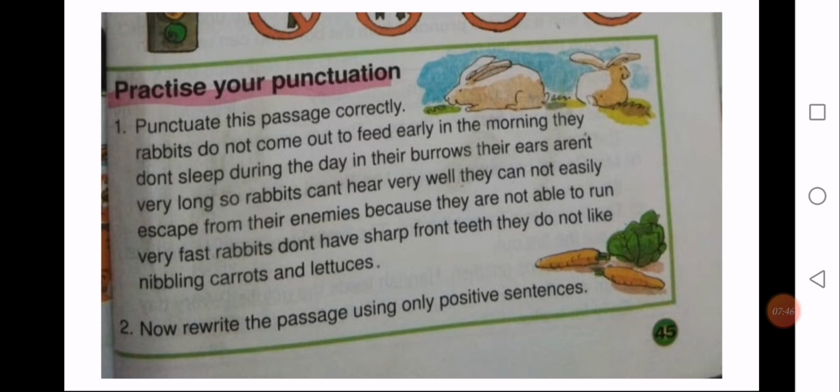Question number 2 is going to be your homework, so I will explain it to you. Now rewrite the passage using only positive sentences. As you have noticed, they have written the passage in negative. So you have to rewrite this whole paragraph using positive sentences. You have to convert this negative paragraph into positive. And how you are going to do it is by simply removing the not from it, because just by putting not we change positive into negative. So you will just omit not from this passage and you will rewrite this passage again. I hope it will be clear.